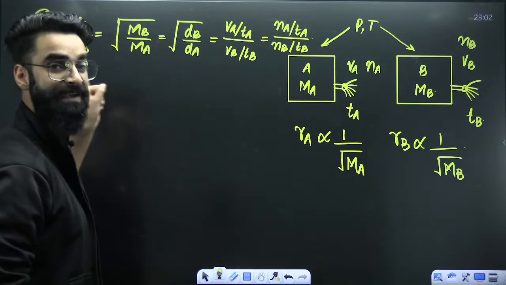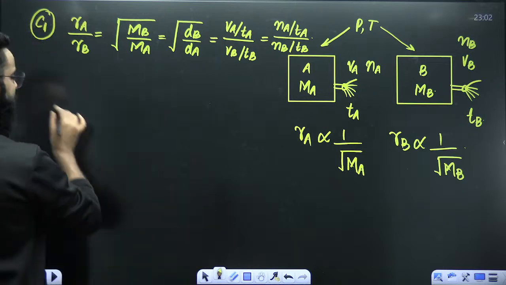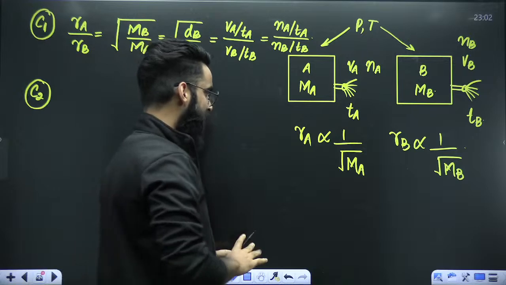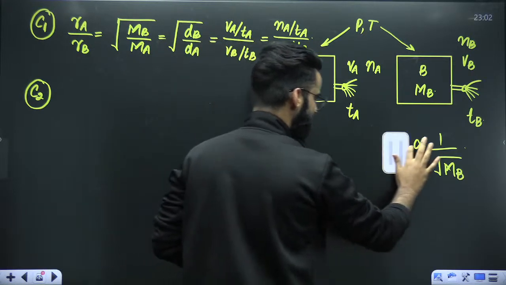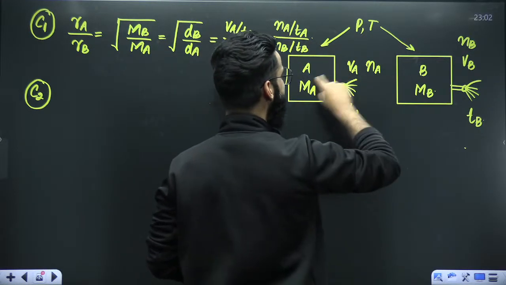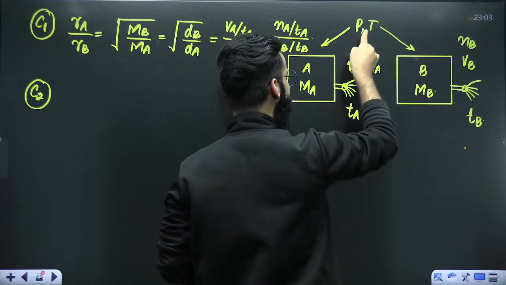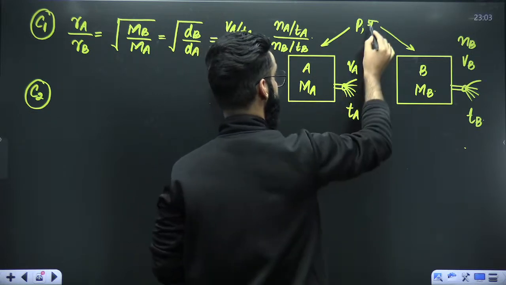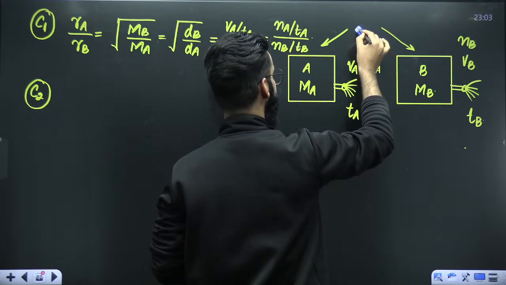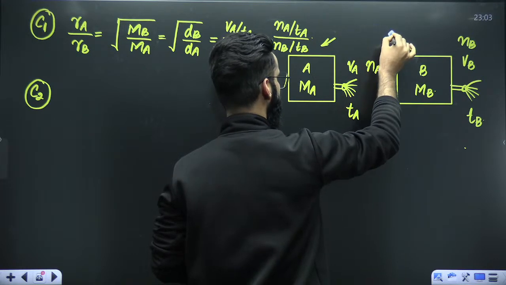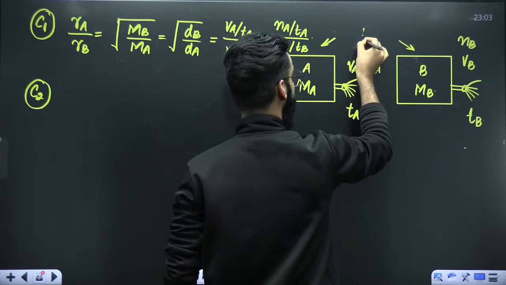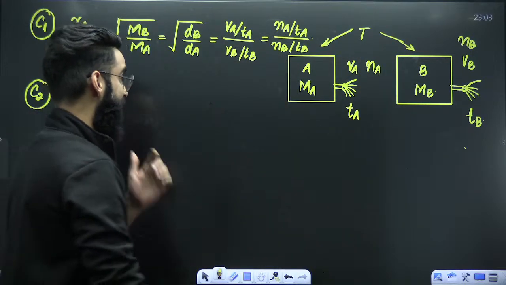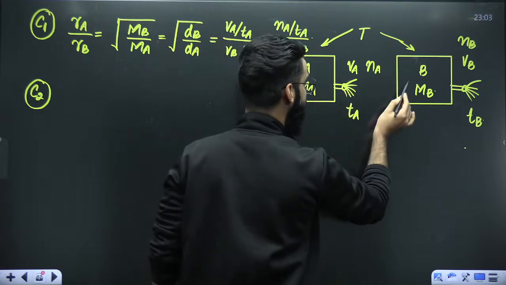So this is the first result, my dear students, case 1. Now similarly, let me talk about case 2 as well. Now imagine the gases which are present in both the containers. Imagine their pressure is different, for example. Just their temperature is same. Imagine their pressure is different but temperature is same.